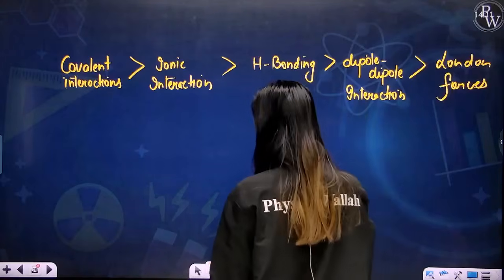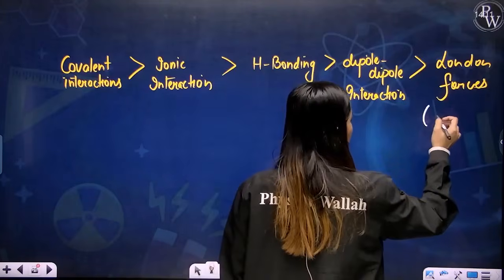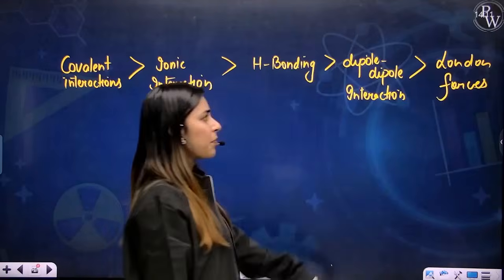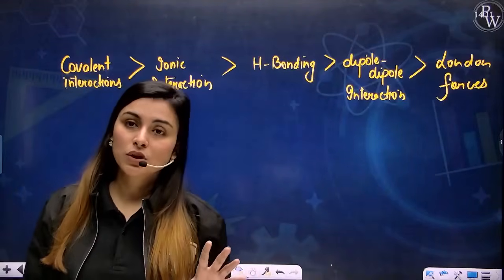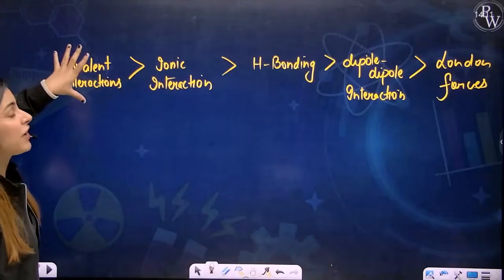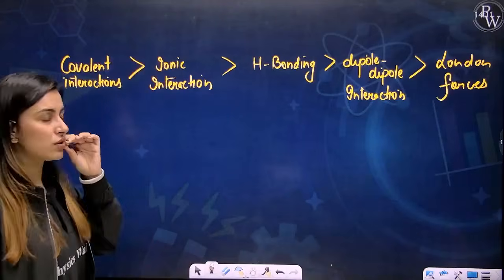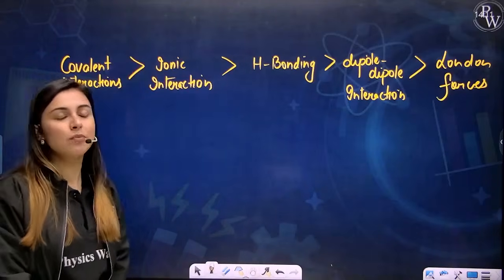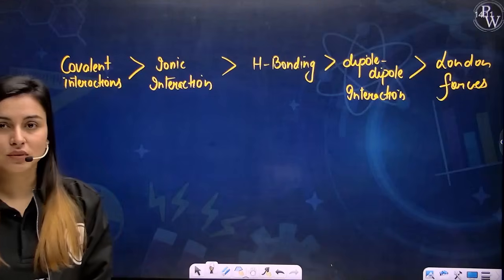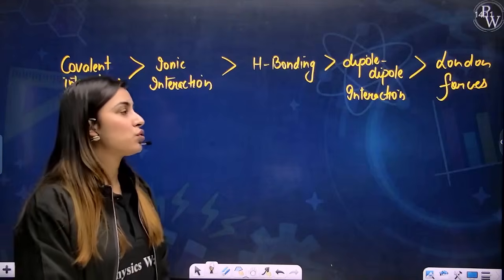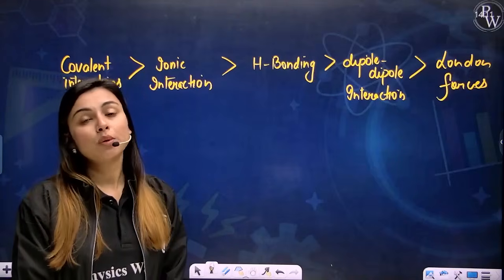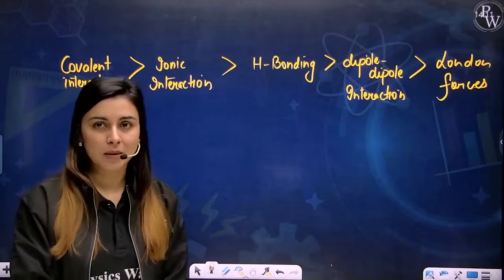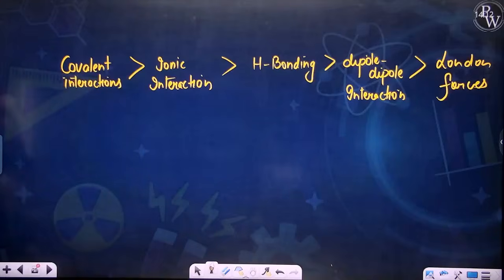These London forces are actually present in molecular solids. We'll discuss them, just leave it here. So these are the interactions which you need to understand. Covalent interactions are very, very strong. Ionic interactions are the next highest. Then you have hydrogen bonding, then dipole-dipole interactions, and then London forces. These are the forces of interaction which you need to understand. We will be discussing the different types of solids and these interactions in them. So please write it down and then we'll move forward.